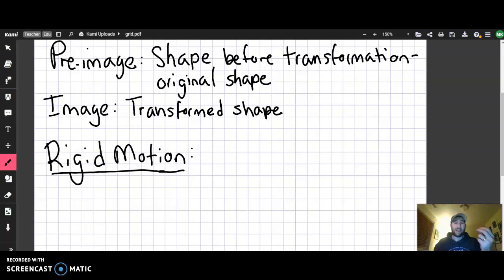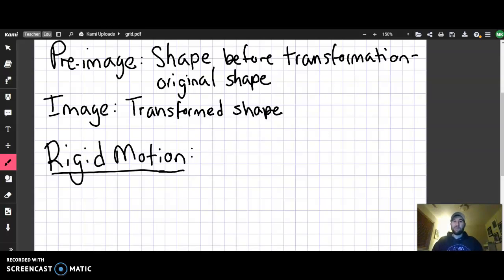And so here when we talk about a rigid motion, it means it's a transformation that doesn't actually change the shape itself, just its location or what direction it's facing. But the shape itself, if it starts as a triangle, it'll end as a triangle that's the same size. Nothing about it changes except where it is and what direction it's facing. And so when we want to describe that academically, we're using the word preserves, like jam.